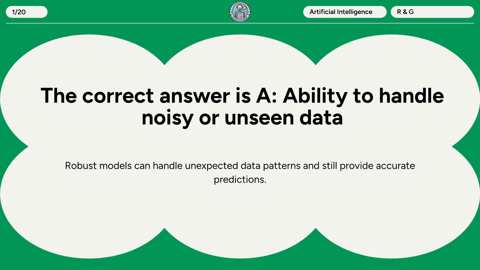The correct answer is A. Ability to handle noisy or unseen data. Robust models can handle unexpected data patterns and still provide accurate predictions.